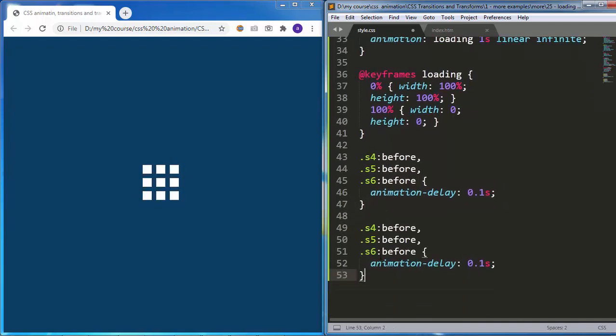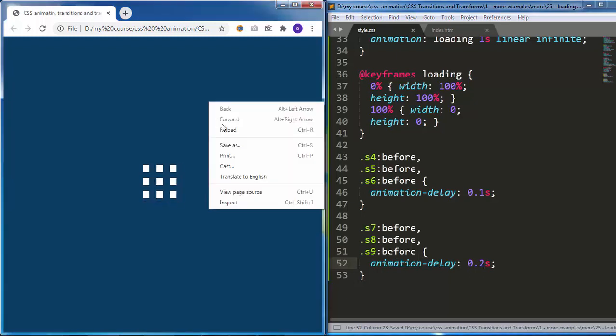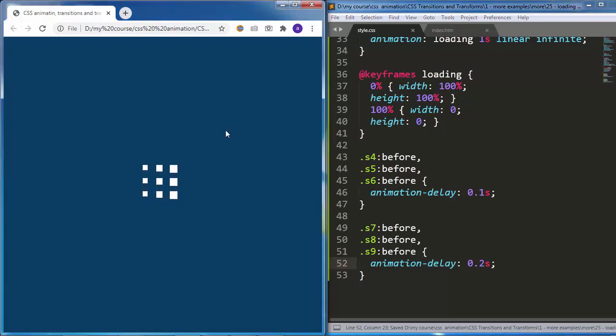Then I will copy that, paste it again, then I will target the before pseudo elements of the span in the third column, which are the span with the class of S7, then S8, and S9. Then I will change the animation delay to 0.2 seconds. And now you can see the effect happens for the first column first, then the second column after that, then the third column, giving us this nice loading animation.